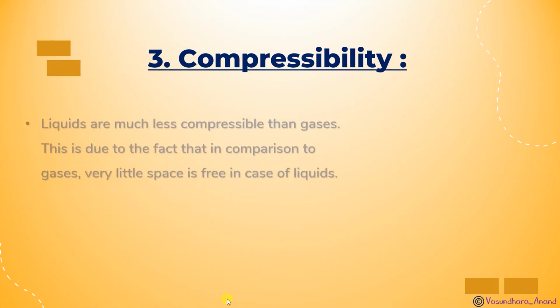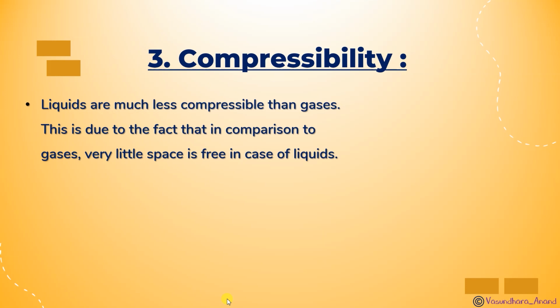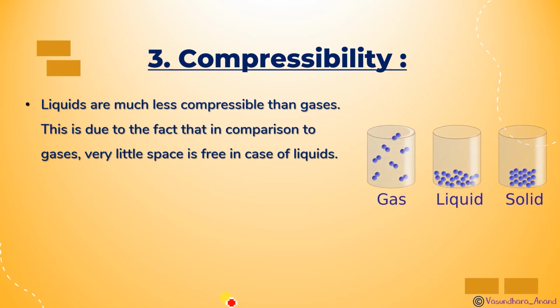Compressibility. Liquid has low compressibility with respect to gases, but somewhat more compressible than solid. This is due to the fact that in comparison to gases, very little space is free in the case of liquid. अगर हम गैस के रेस्पेक्ट में बात करें तो यहाँ पे बहुत कम intermolecular space होता है, while in gases the intermolecular space is very high. Yes, this is the gas, then this is liquid, and this is the solid, which is the most compact, isn't it?